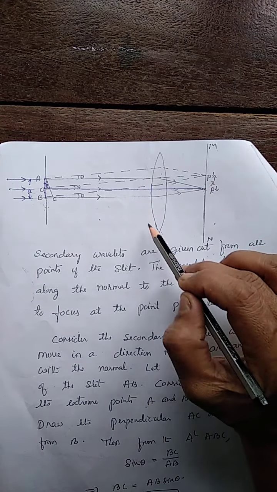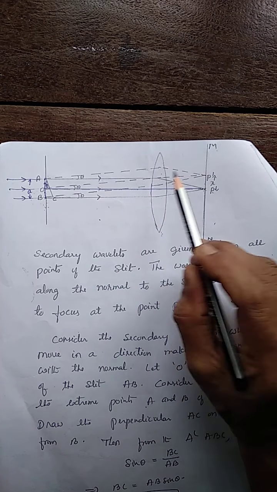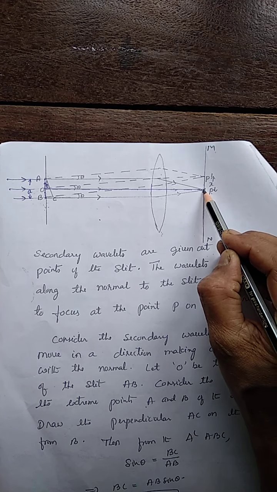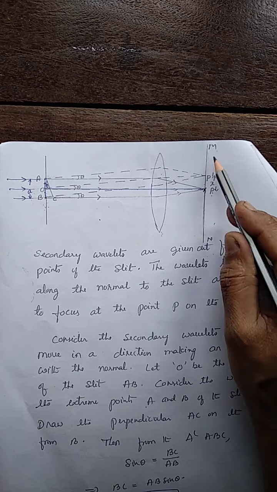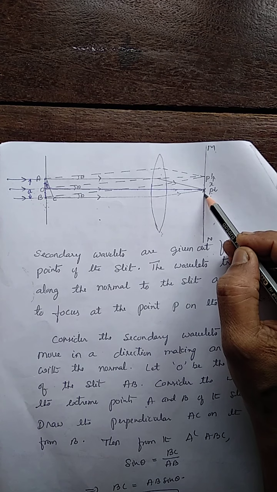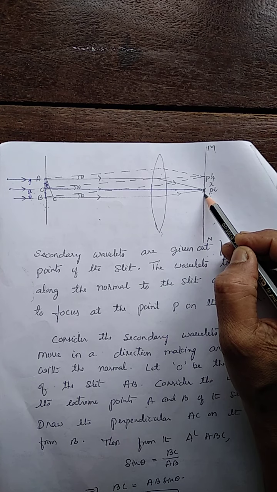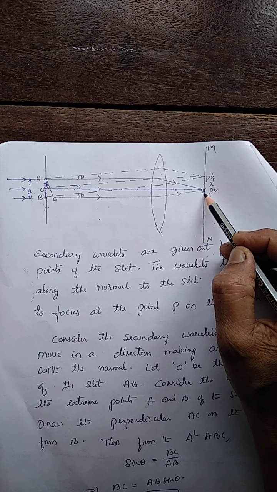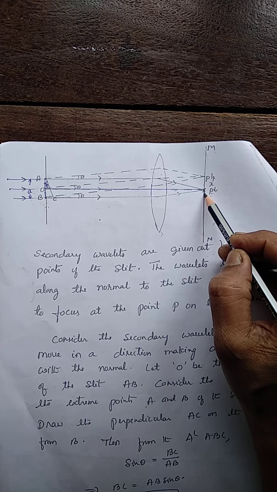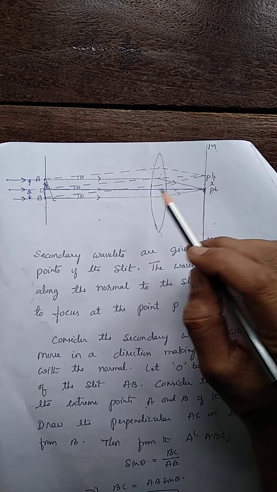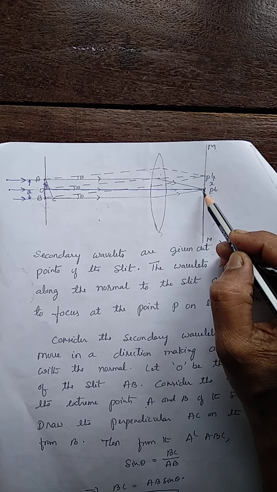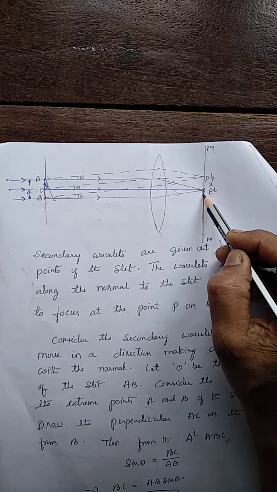These are incident on the convex lens. From there, they refract and they converge at the point P, where P is the central point of the screen. So, all the rays traveling in the direction of the incident ray, parallel to the direction of the incident ray, all are focused at the point P, at the center of the screen.